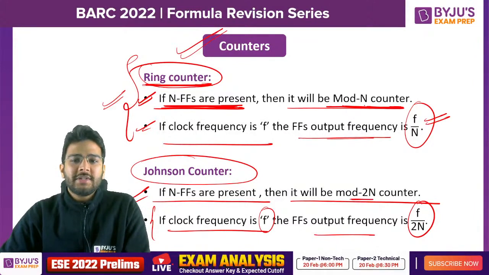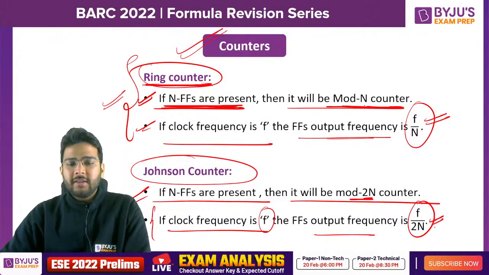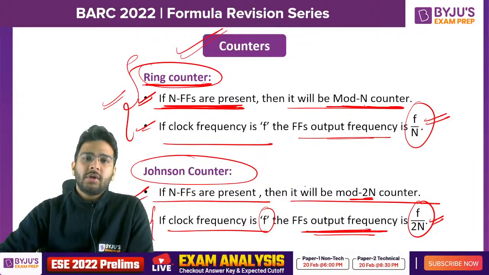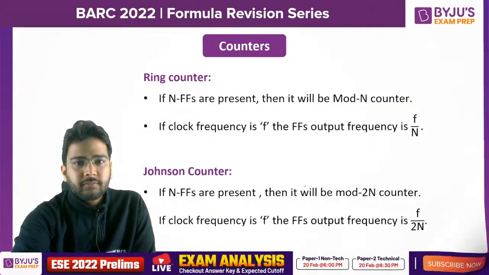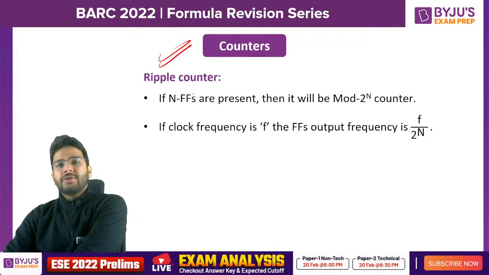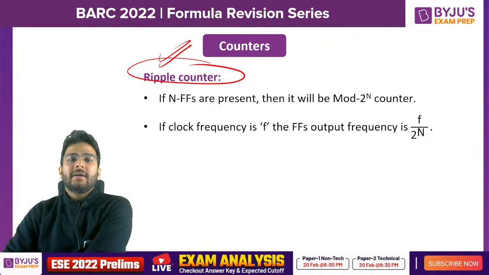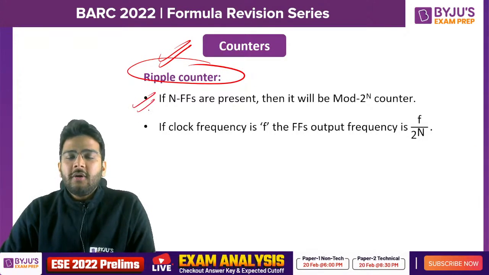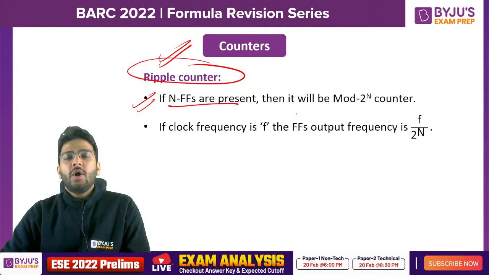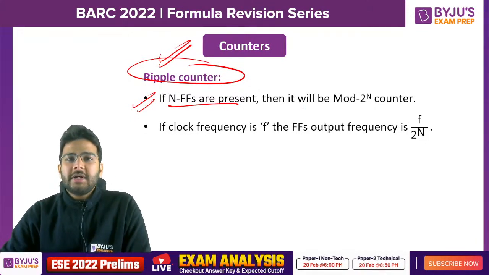That means whatever is the mod value, you have to divide the input frequency by that and you will get the output frequency of that counter. Clear? Now if I talk about the asynchronous counter, which is also called a ripple counter, I hope you know this, that if you have n flip-flops, all the possible states will be present in the counting loop.